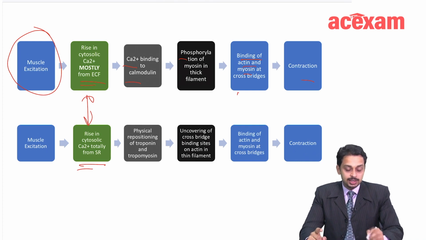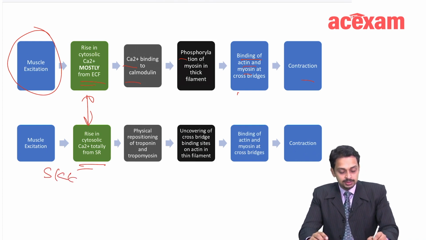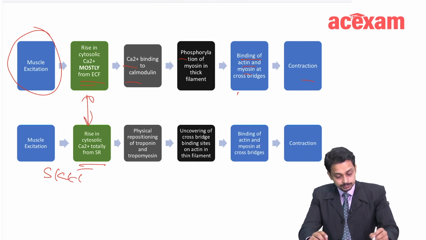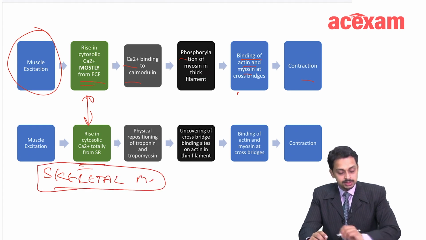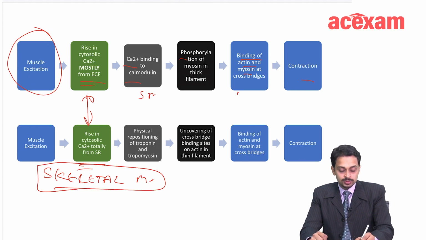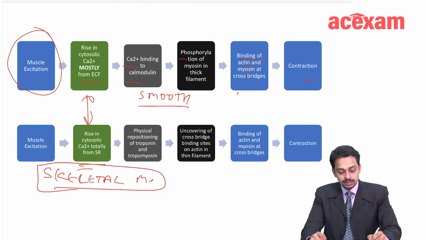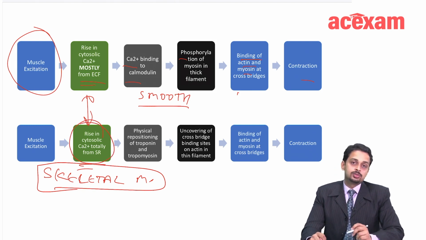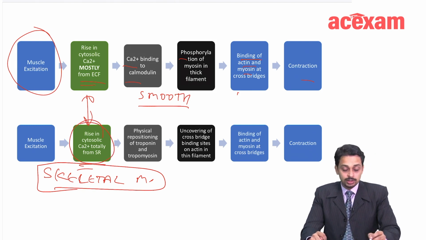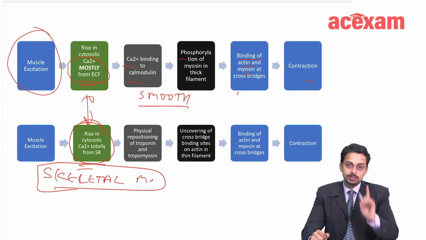This is for skeletal muscle, and this is for smooth muscle. Fine. In skeletal muscle, the source of calcium is sarcoplasmic reticulum only, and in smooth muscle the source can be multiple, can be three, but most of the calcium is coming from ECF.